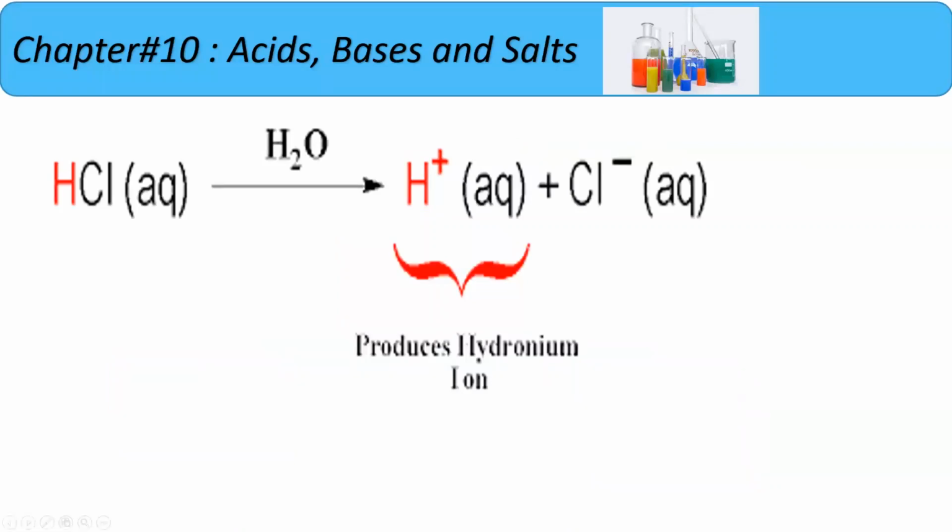In this equation, you can see there is hydrochloric acid, an aqueous solution of hydrochloric acid. It means when it ionizes, it will break down into the positive ion, that is hydronium ion or hydrogen ion, you can say proton, and the chloride ion. This process is known as the ionization of acids.